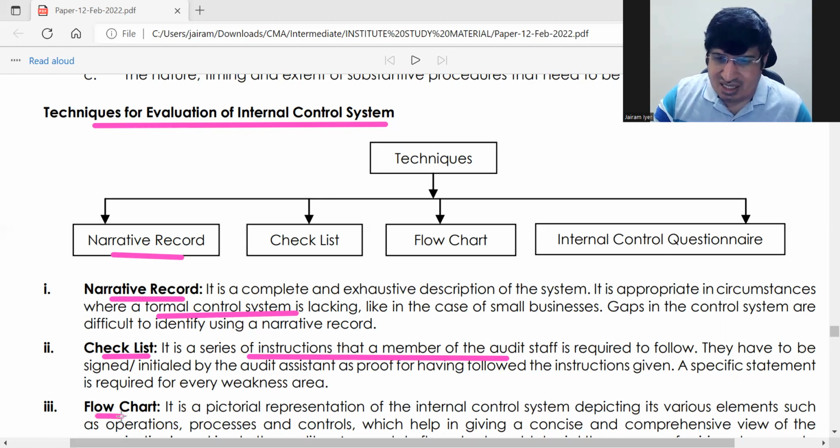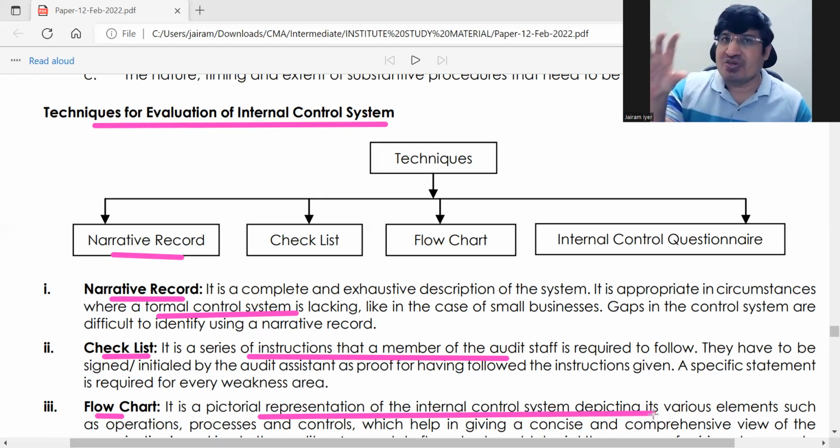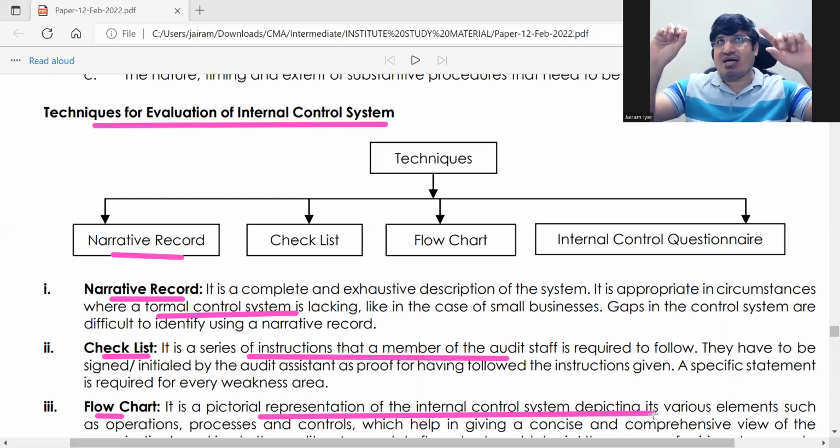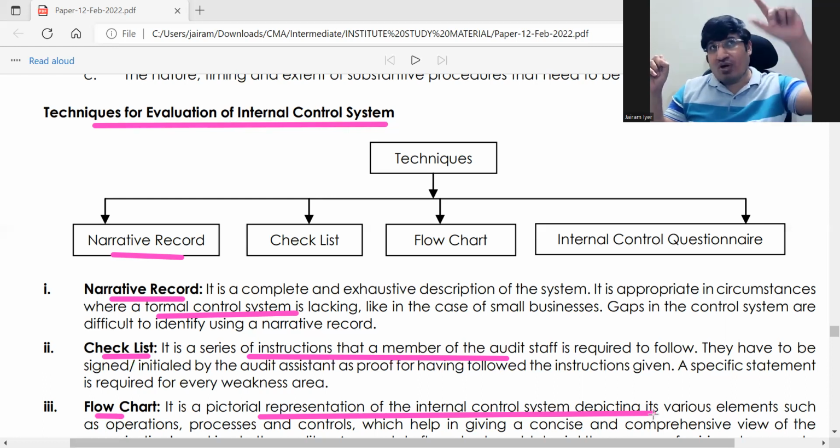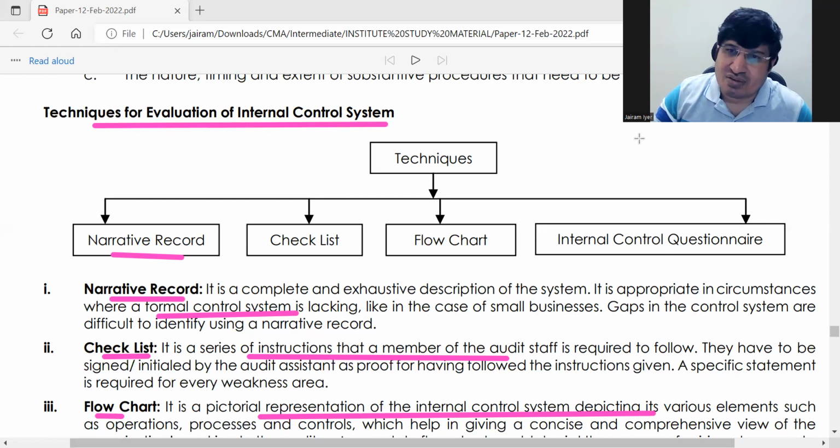Flow chart: it's a pictorial representation of the internal control system. You will have a diagram from the org chart showing what work is done, who is in charge of this work, who are the employees under this manager, and all data like that is prepared in a flow chart.